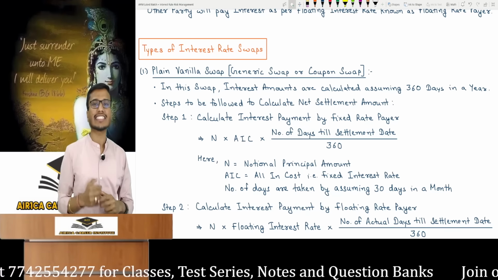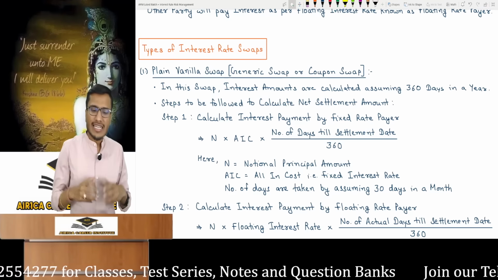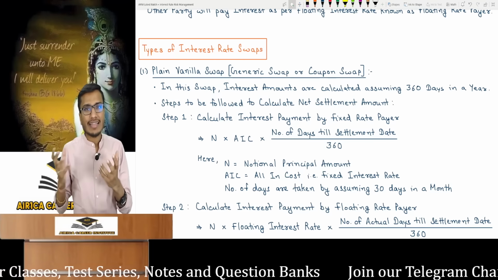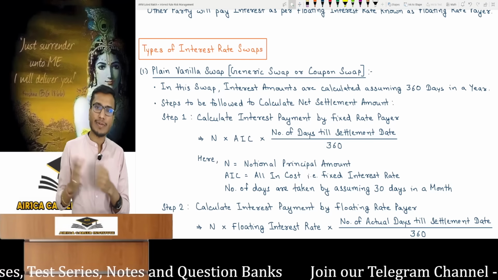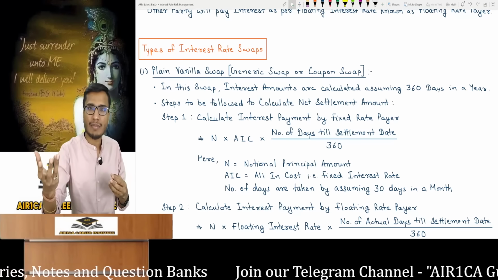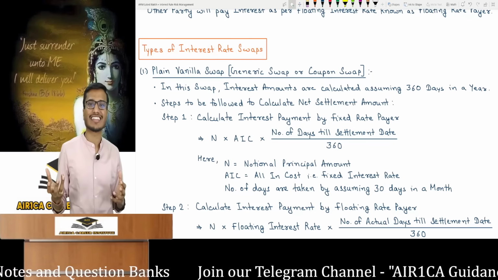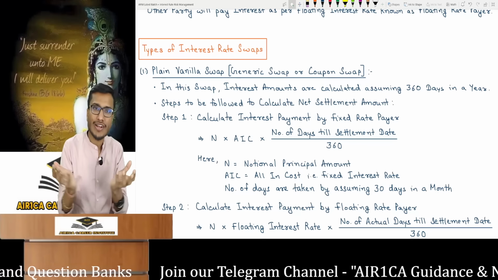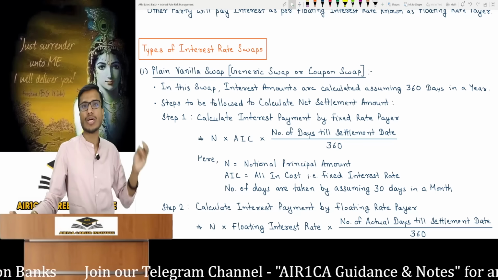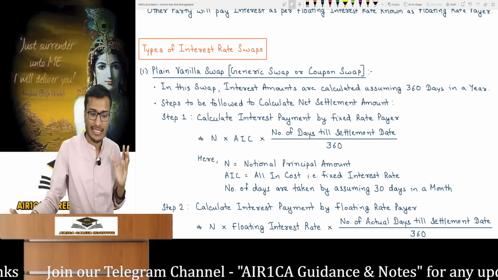The nature of the interest rate swap is like this. Because the person who created plain vanilla swap for the first time, that person must have been a fan of ice cream. He must have liked ice cream. So just as vanilla ice cream is common, when you name an ice cream, plain vanilla is the first thing that comes to mind. Vanilla flavor is a common flavor and this is a common type of swap, the plain vanilla swap. Remember, it can be called a generic swap or a coupon swap.